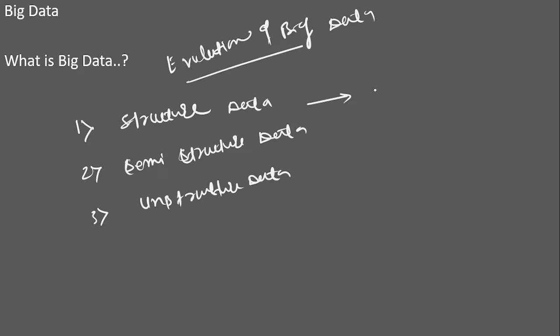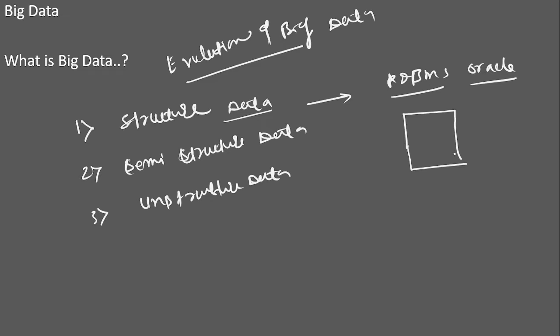Structured data means what? It has a specified structure. Structured data is clean data. So we discuss RDBMS, and let us talk about the Oracle RDBMS. In RDBMS, data gets stored into tables. A table is a database object. Data gets stored into table objects.